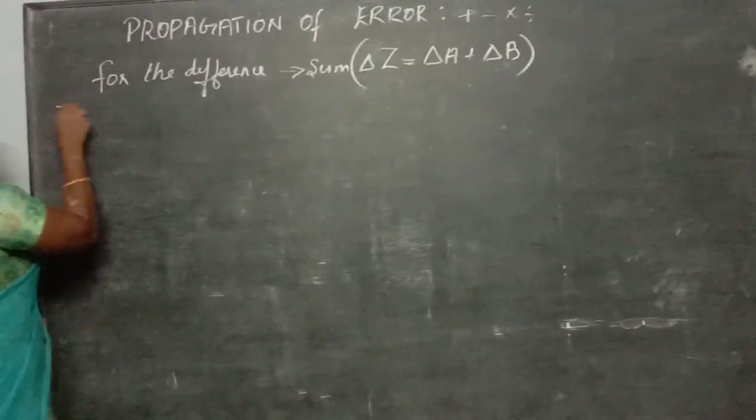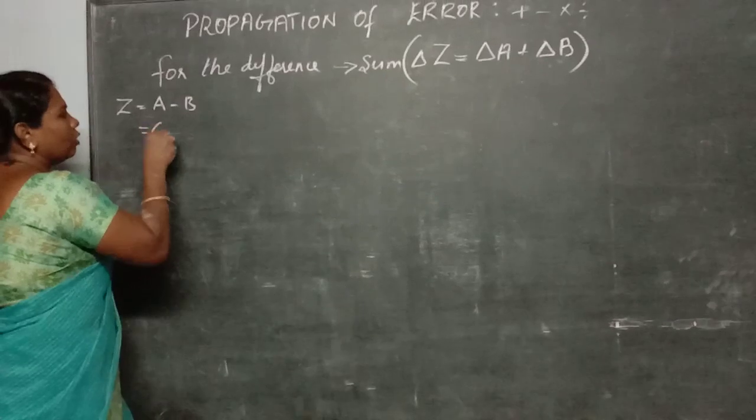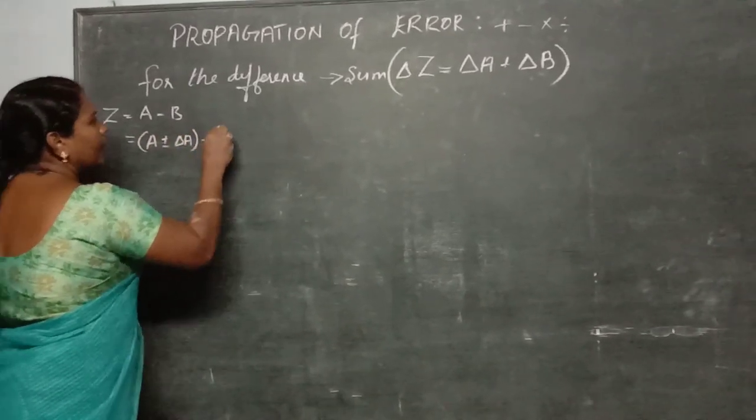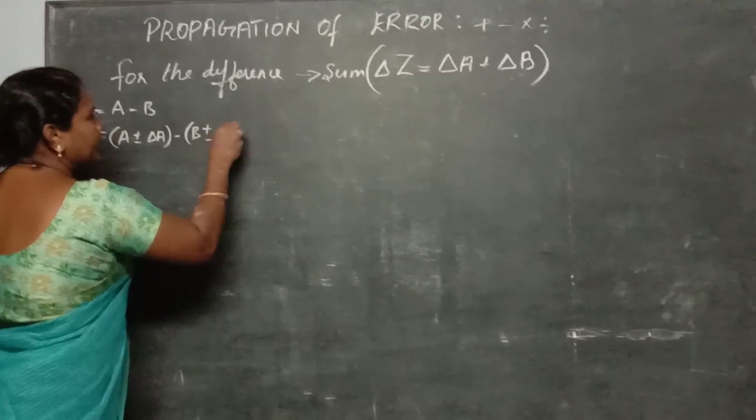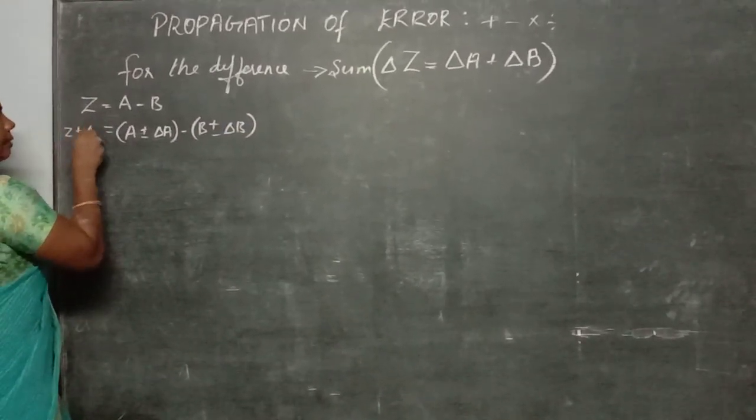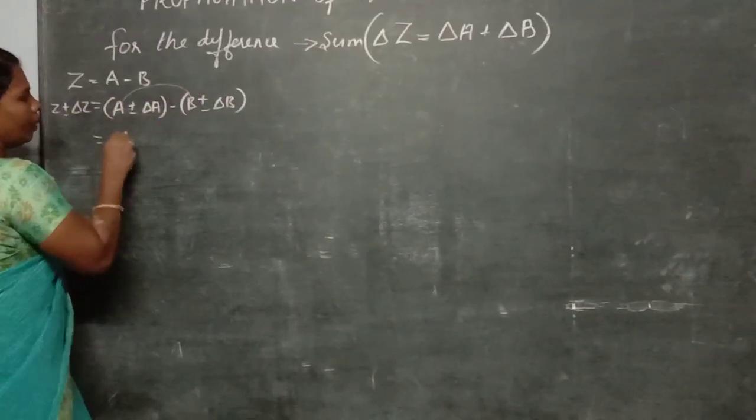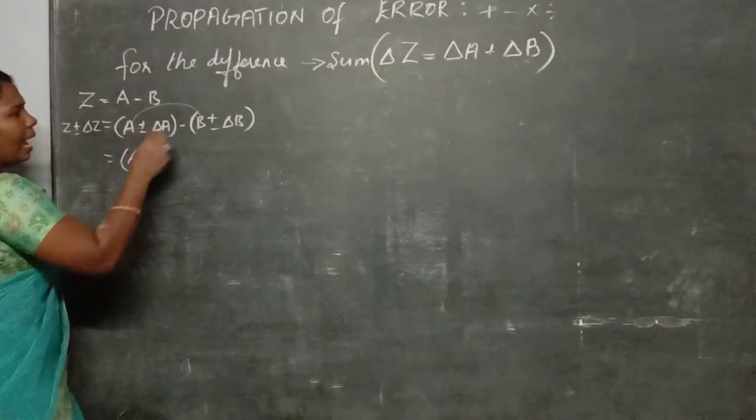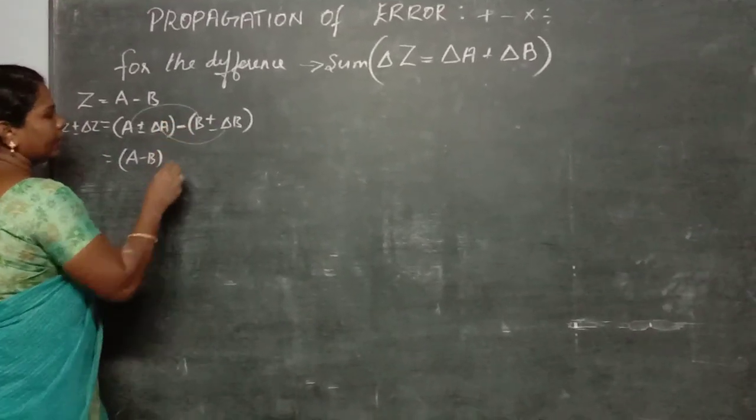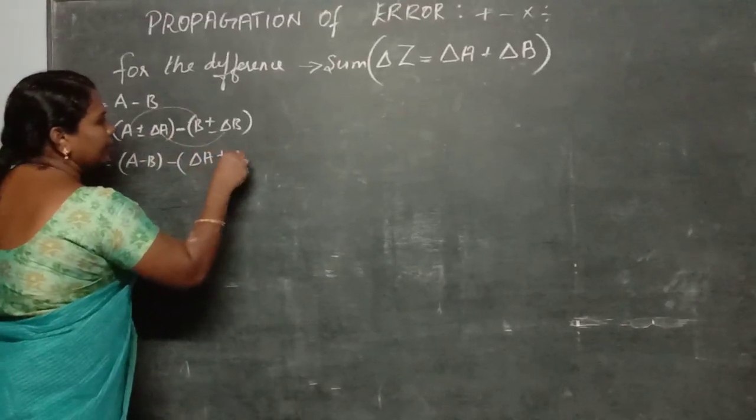See, for the difference, z is equal to a minus b. So what is the a minus b? For a, it is a plus or minus delta a, minus b plus or minus delta b. Now you have to find that z means z plus or minus delta z. Okay. So similarly you can take the minus. So the true value should be minus, therefore a minus b, and here the absolute error. How will you take this? See here, this is the negative sign. So taking the negative sign means delta a plus or minus delta b.